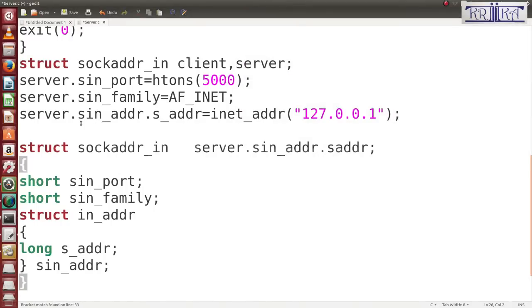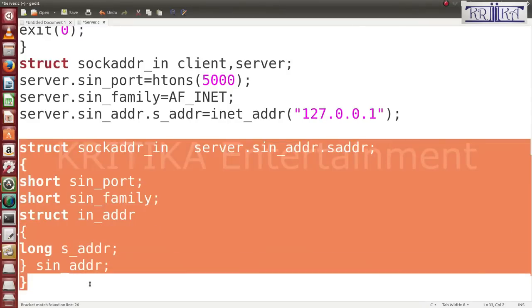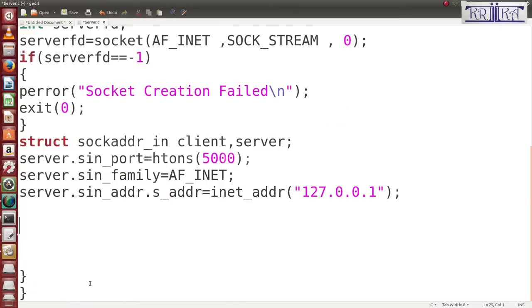Okay, now you come to bind. This adds the IP address and port to the structure. To add this, you use the bind function.